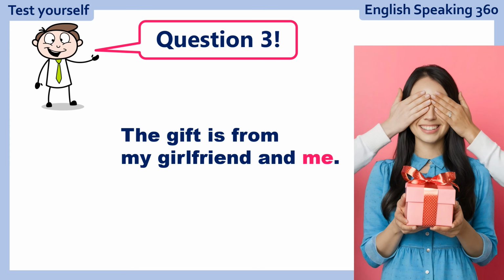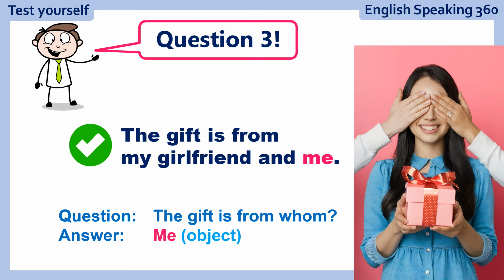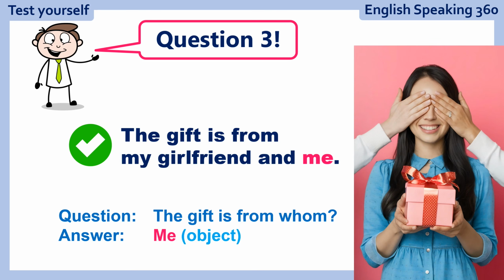Question 3. The gift is from my girlfriend and me. Think about it. Is this good or is it bad? Here's the question you should ask. The gift is from whom? And the answer is, the gift is from me. Me is an object pronoun and it's after the verb, so it is a good sentence. And of course, you can remove my girlfriend. The gift is from me, and it makes sense.